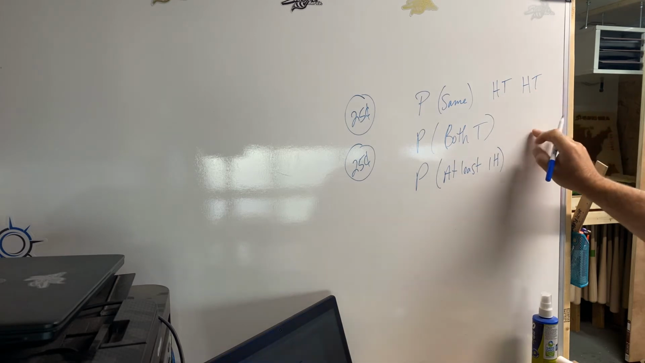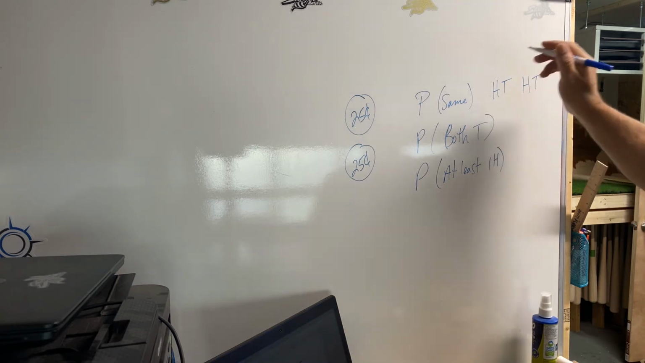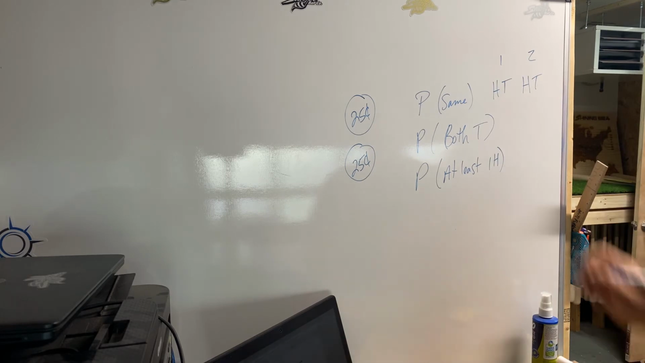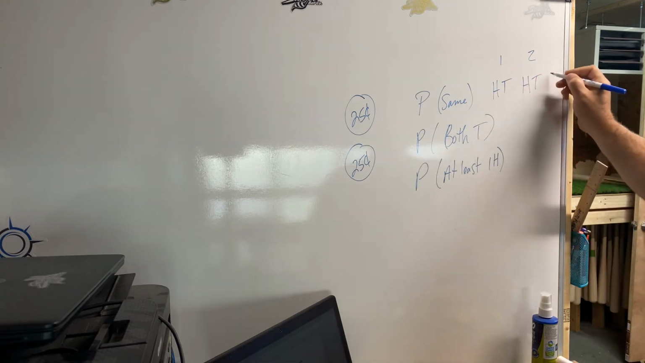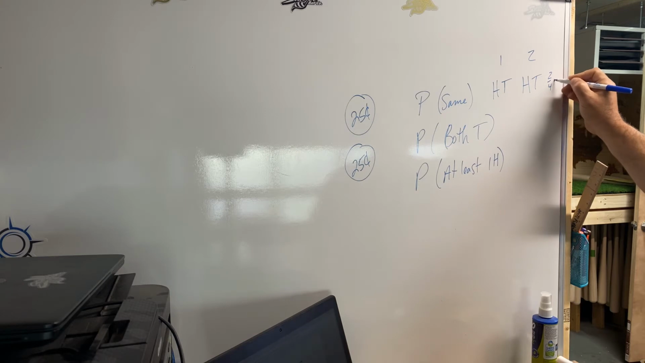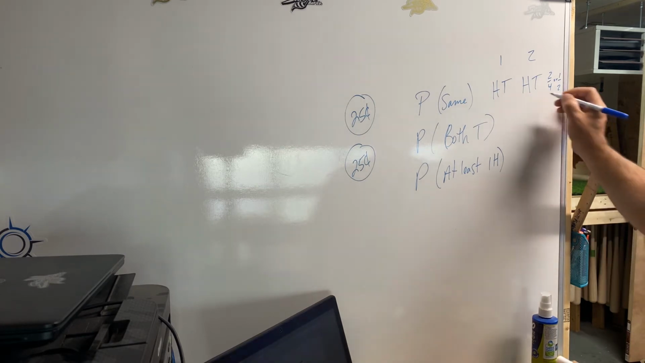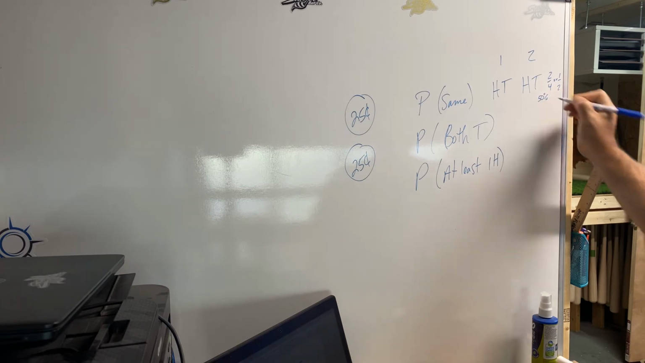So how many same could you get? This is number 1, this is number 2 flip. Well, you got 1, 2. So it'd be 2 fourths or 1 half, or 50%, if you want to have percentages involved. So this could also be 50%.